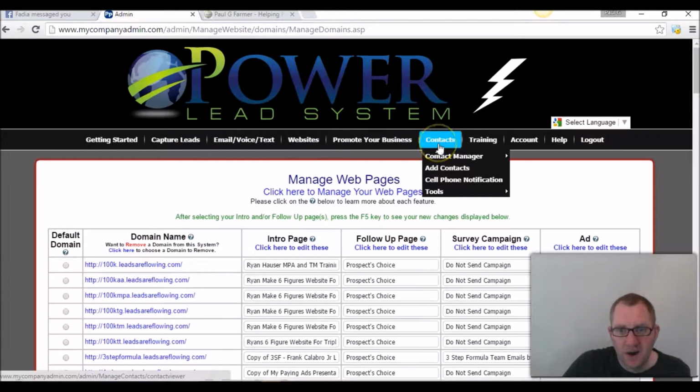Also, there's a contact manager, where you can view your contacts and track them and see who's clicking, who's not clicking, reach out to people, that kind of thing.